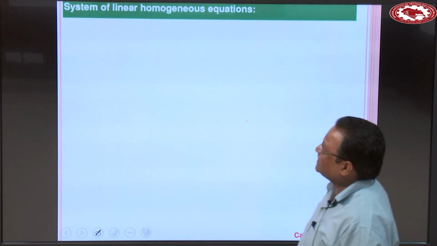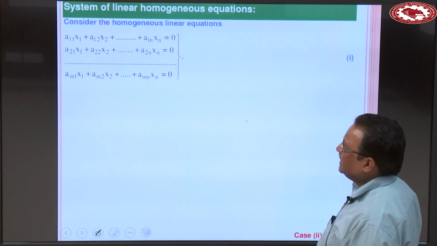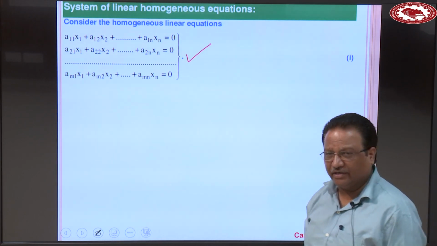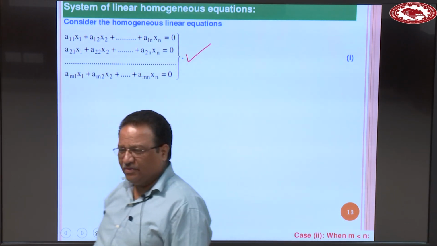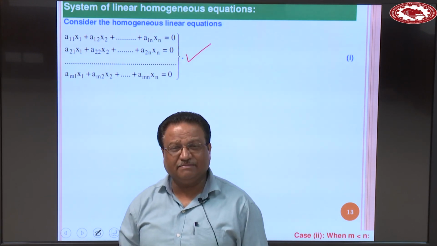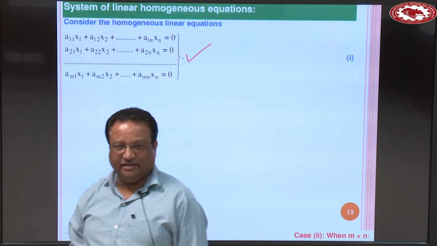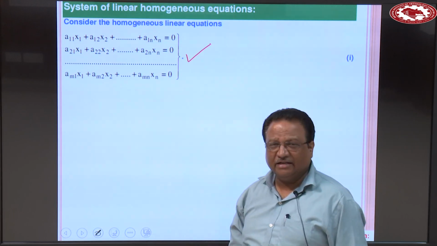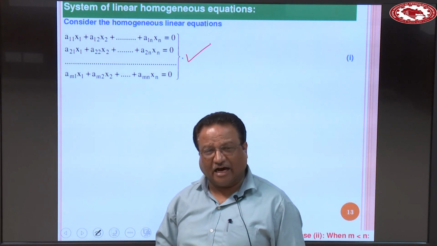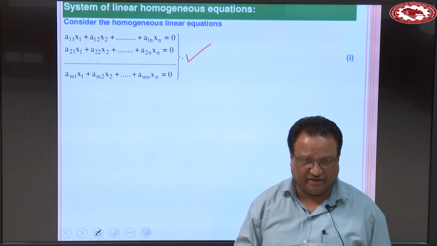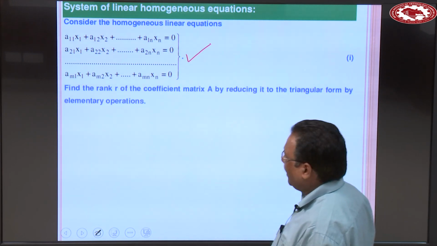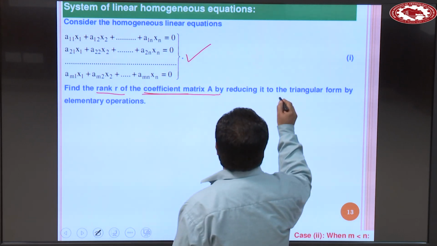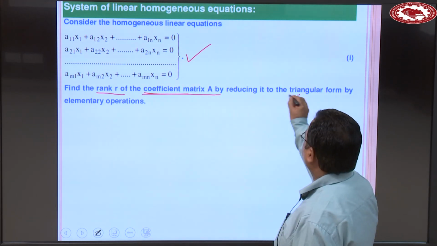And when we consider a system of linear homogeneous equations, then we get this type of set of equations. Right side 0. Clear? So when the right side is 0, then the system is always consistent. In this type of problem, inconsistency can never come. Yes, in this type of problem the solution will exist, but the solution is arbitrary or non-arbitrary. Clear? Find the rank of the coefficient matrix A by reducing it to the triangular form by the elementary operations.